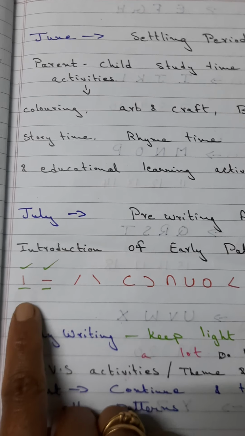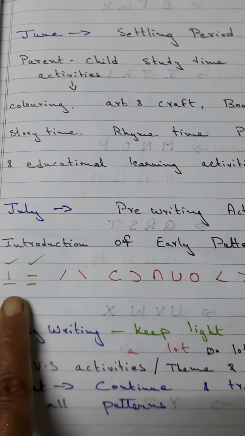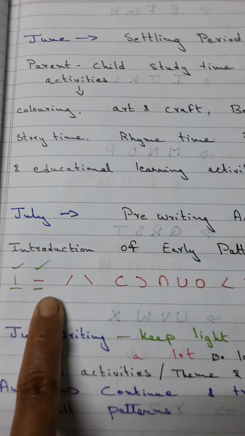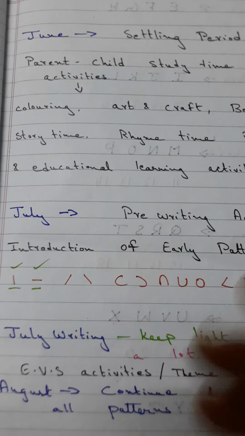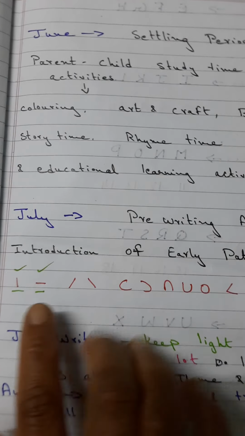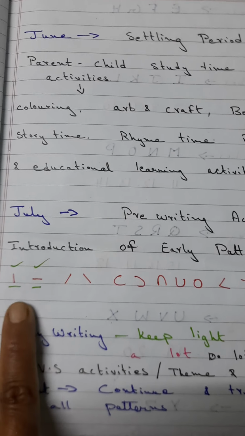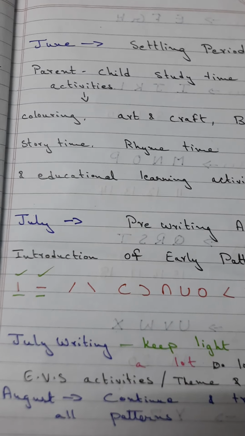So as in playgroup, if the child has been introduced to standing and sleeping lines, you can skip that and just do a revision. Otherwise you must start from standing line, sleeping line.